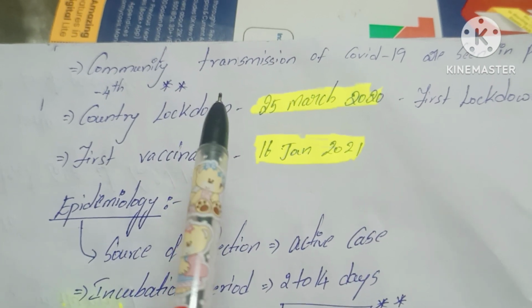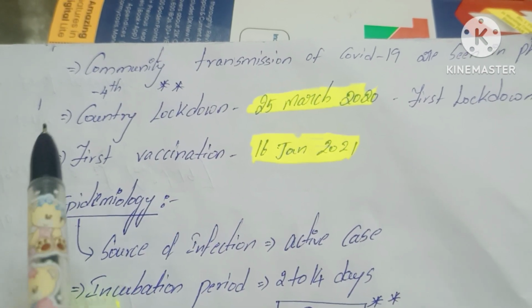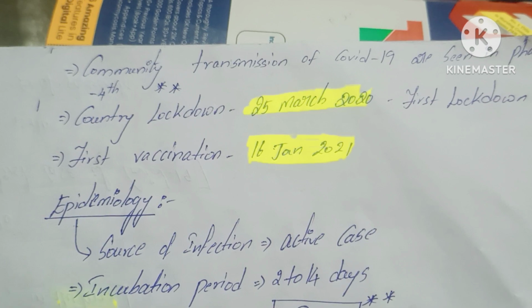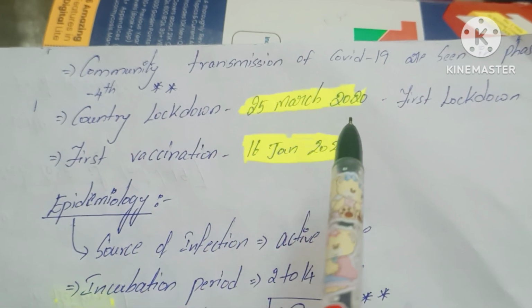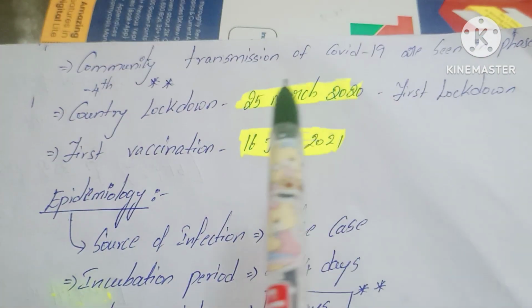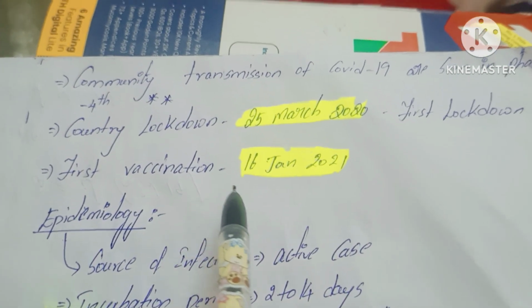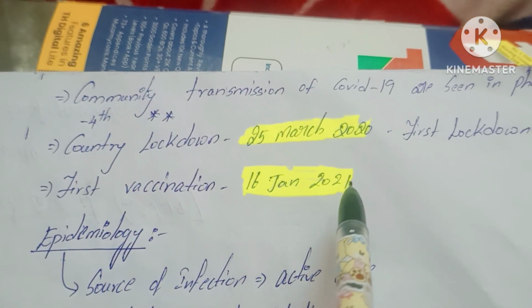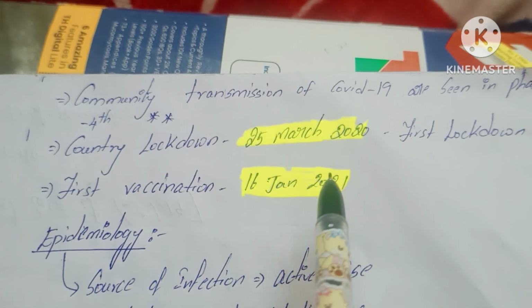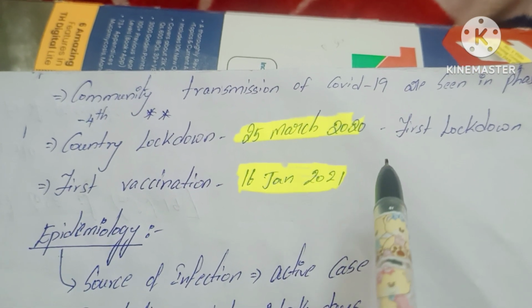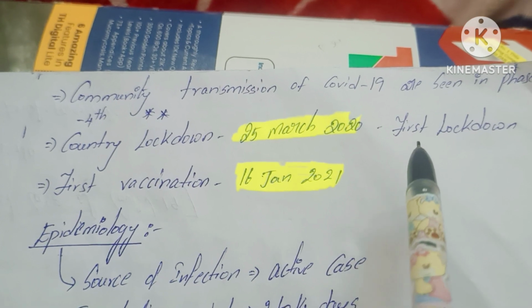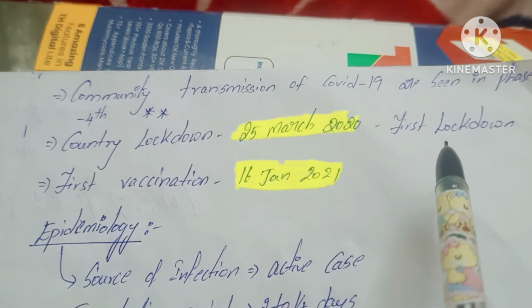On 25th March 2020, the first lockdown began. The first vaccination was on 16 January 2021. The vaccines are Covaxin and Covishield.